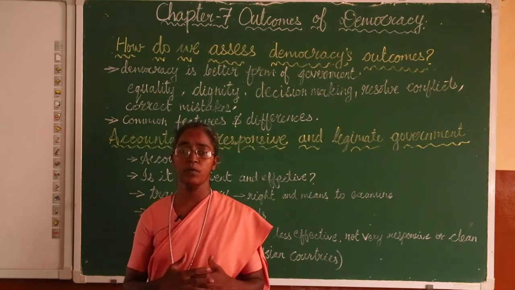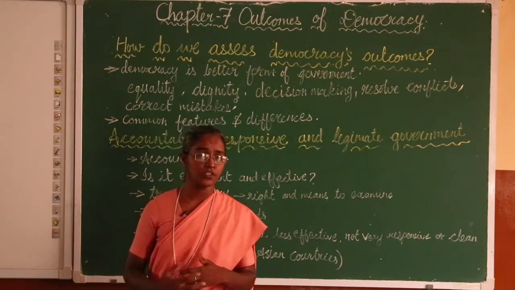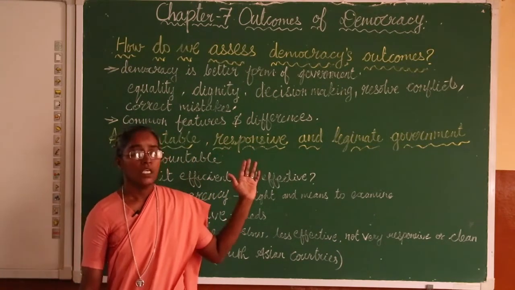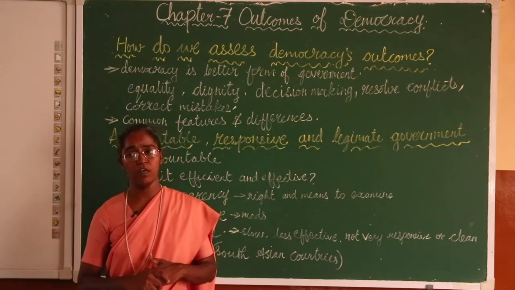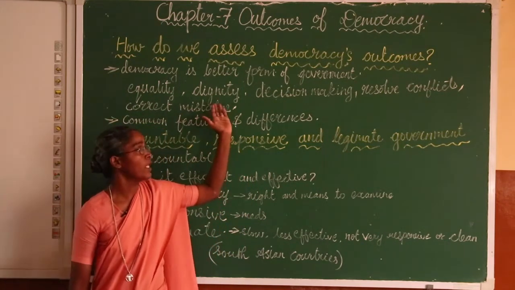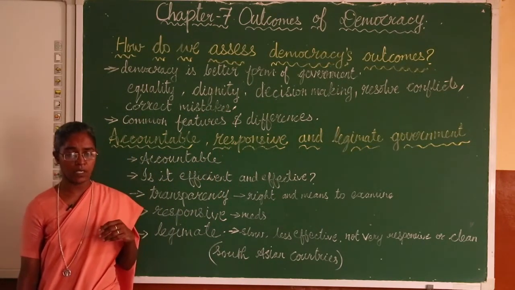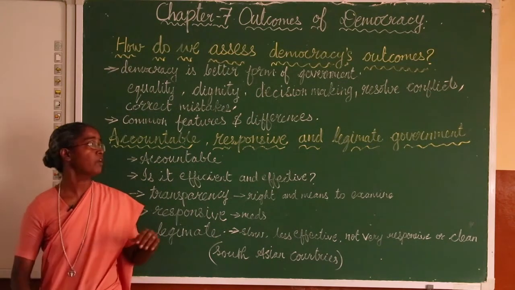If they do not perform better, then automatically they lose the next election. Therefore, we say it is a better form of government than all other forms of government. These are the qualities which make democracy a better form of government compared with all other forms.